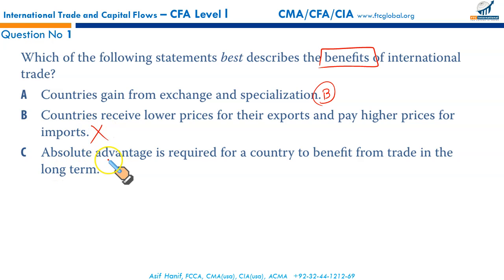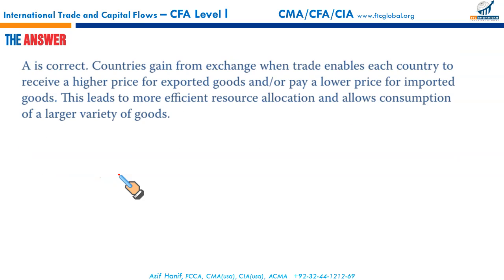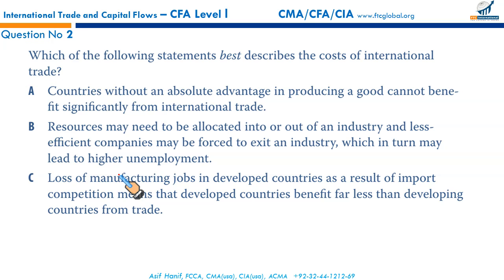C. Absolute advantage is required for a country to benefit from trade in the long term. This is incorrect. Comparative advantage is required, not absolute advantage. So this is also an incorrect statement. So that makes A the correct option. Next.